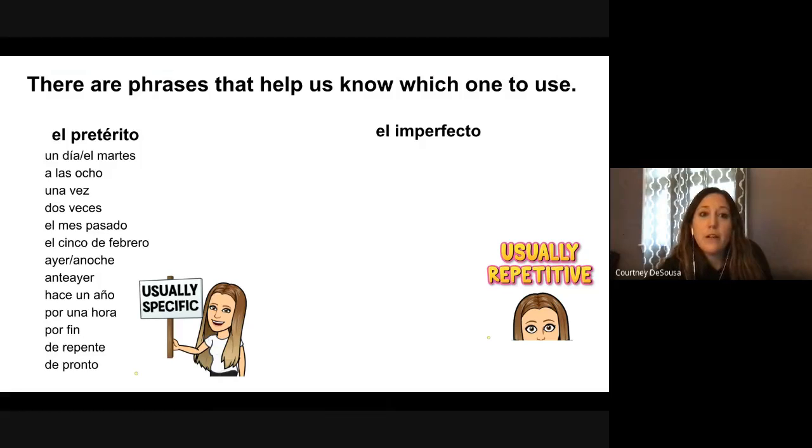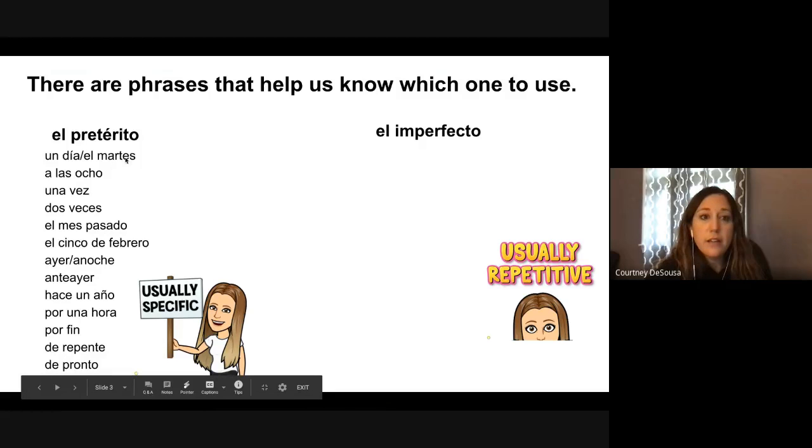These can be found on the Quizlet. So you want to define these and memorize these and know that when you see these in a sentence, it's typically going to be a verb conjugated with the preterite.